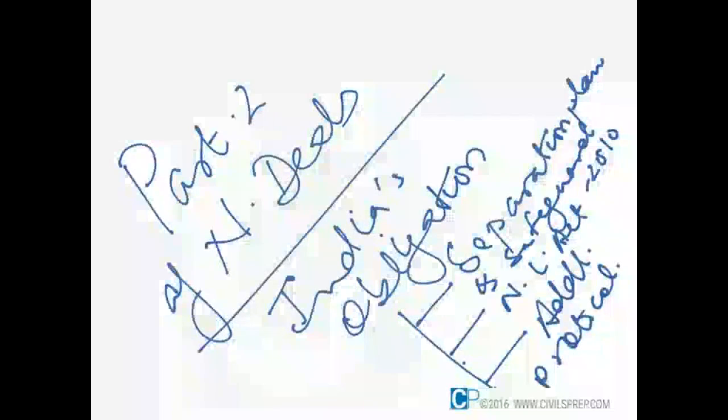So welcome back. We are going to now have part 2 of the nuclear deal. As you know, in the previous part we have seen what India is going to get under the nuclear deal. That's the three things which I have explained: the fuel and the technology. Technology again has two dimensions, one being the nuclear reactors and the other being the ENR technology. But an equally important aspect is what will be the obligations of India.